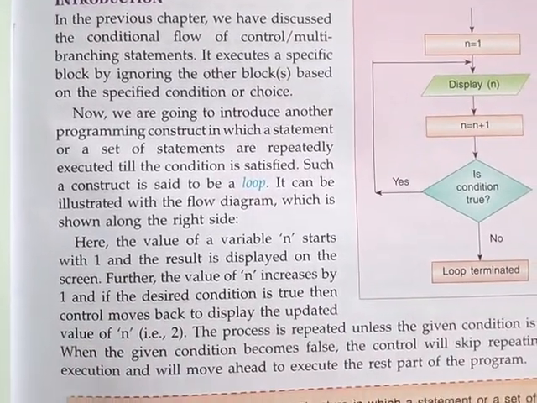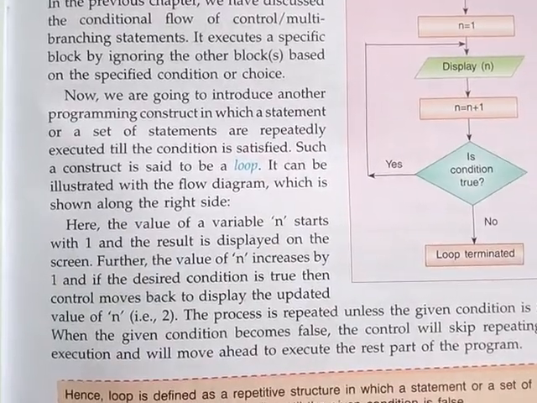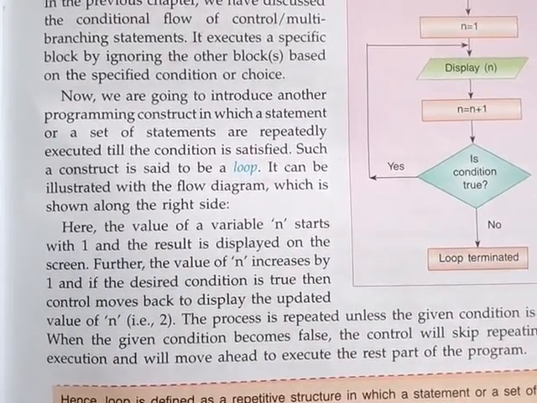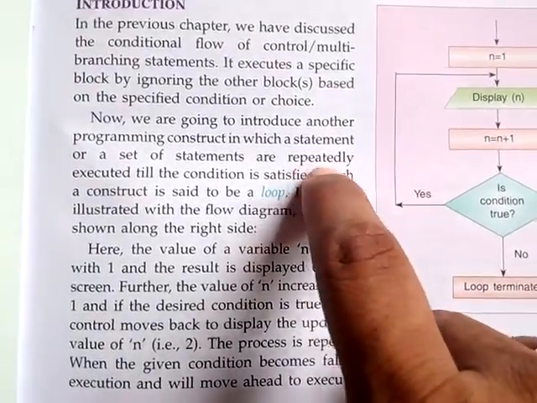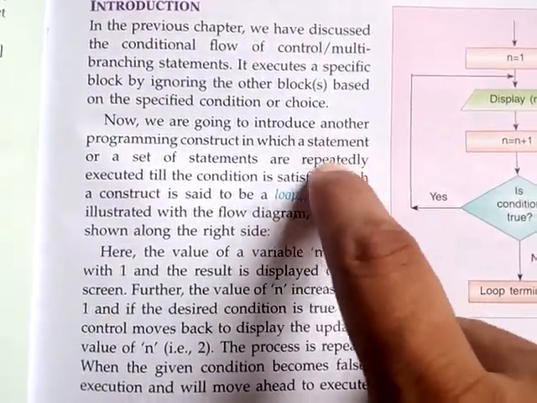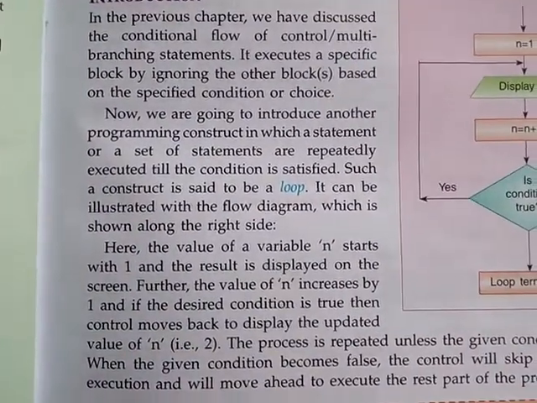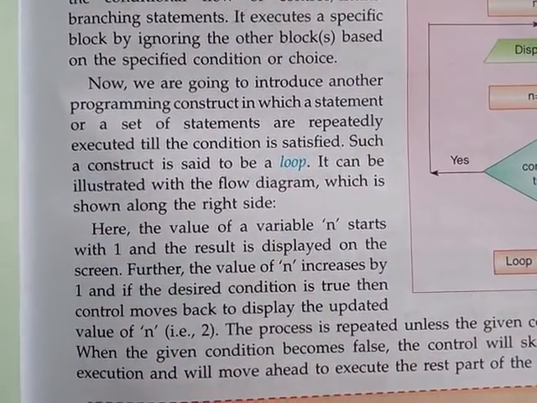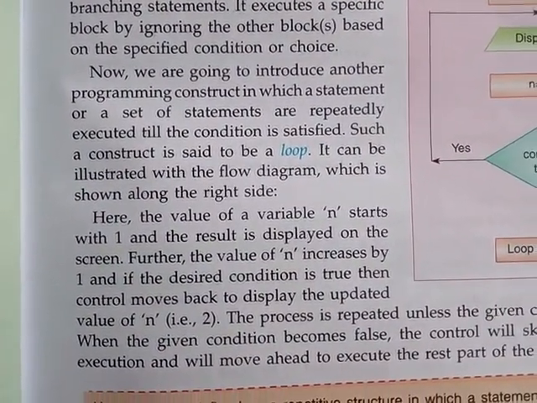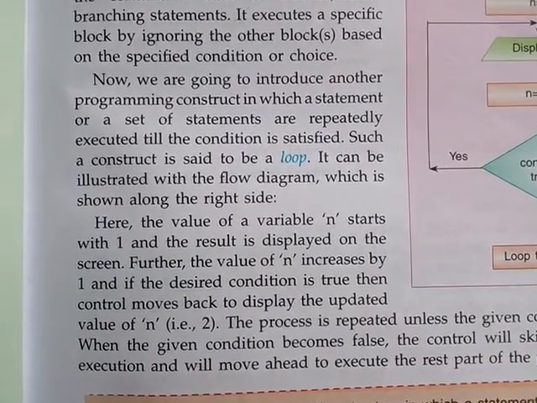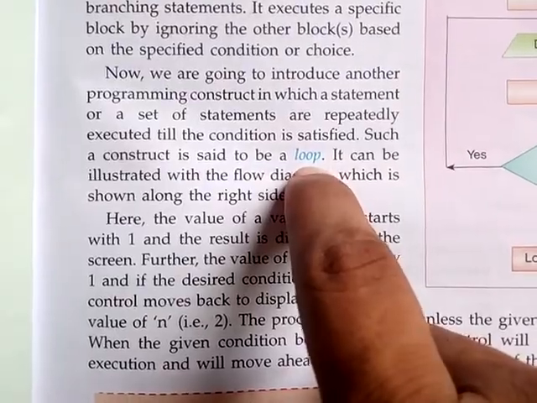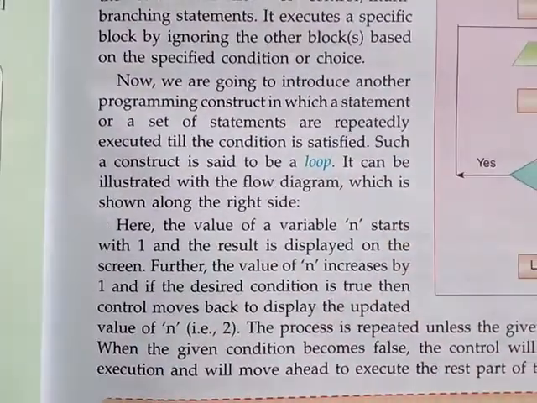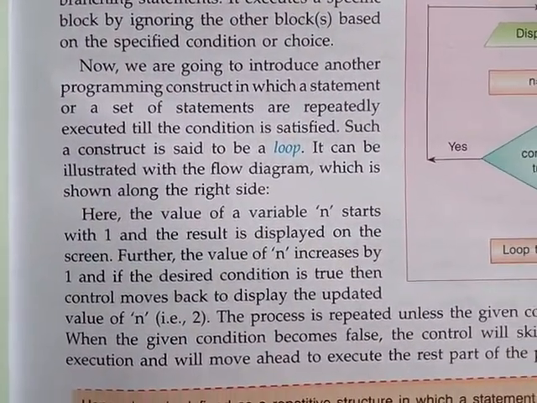Now we are going to introduce another programming construct in which a statement or set of statements are executed repeatedly. This word is very important: repeatedly means continuously, executes till the condition is satisfied. Such a construct is said to be a loop. So before beginning this chapter, first of all, we have to think about this particular concept, loop. Very, very important concept, loop.